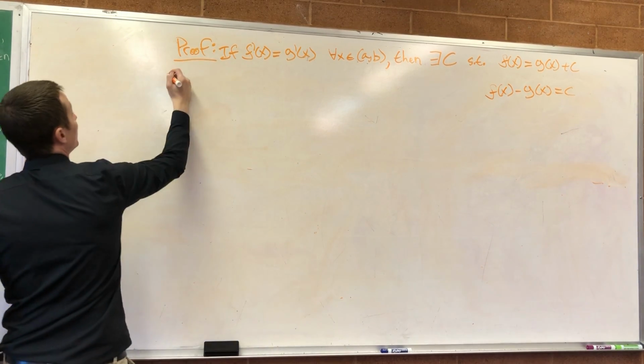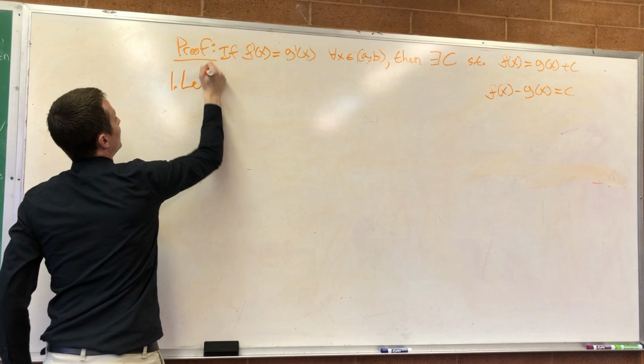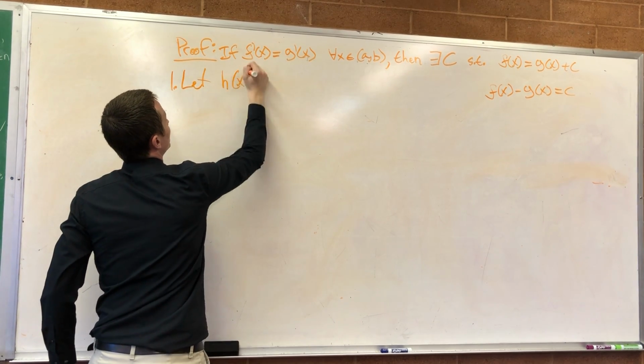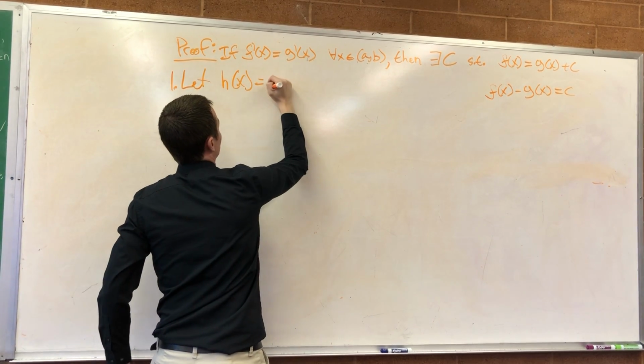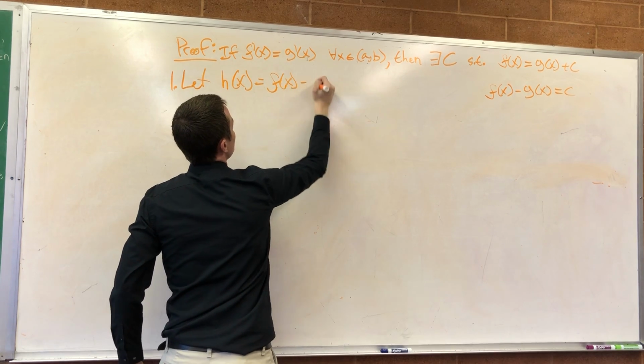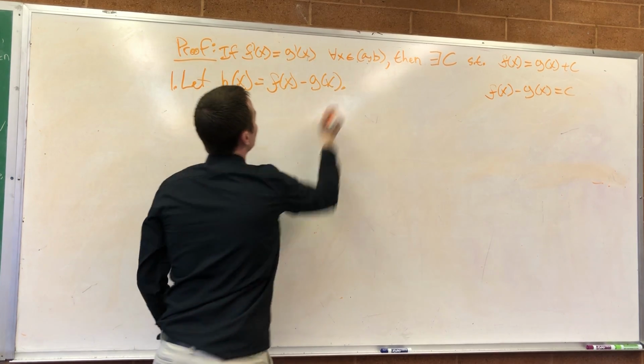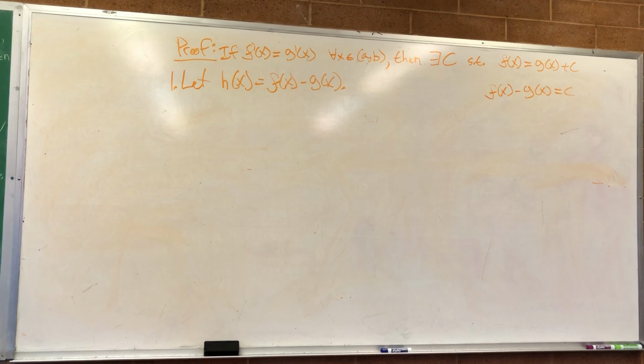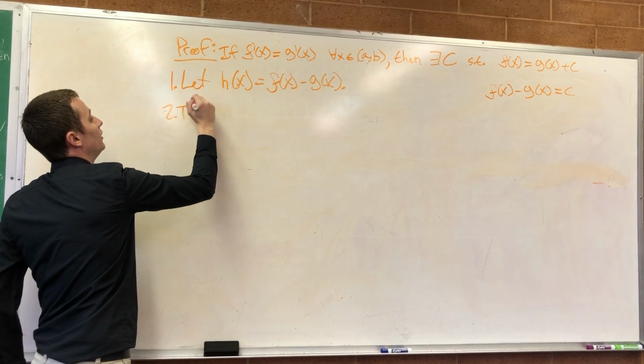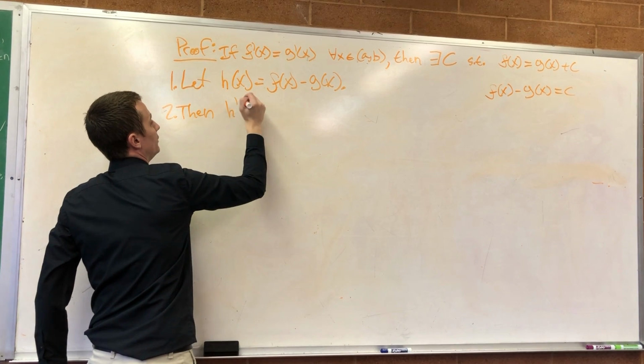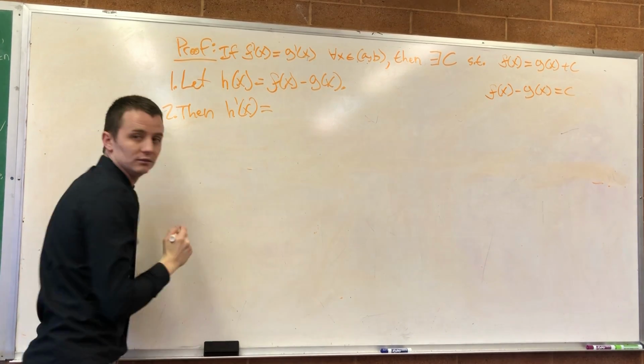So, proof. One, let h of x equal f of x minus g of x. Good so far? Two, then h prime of x is equal to what?